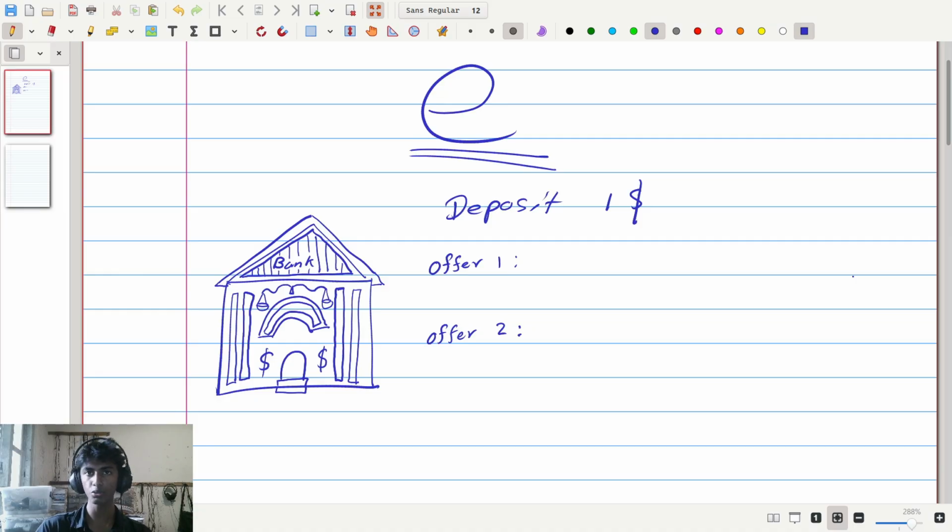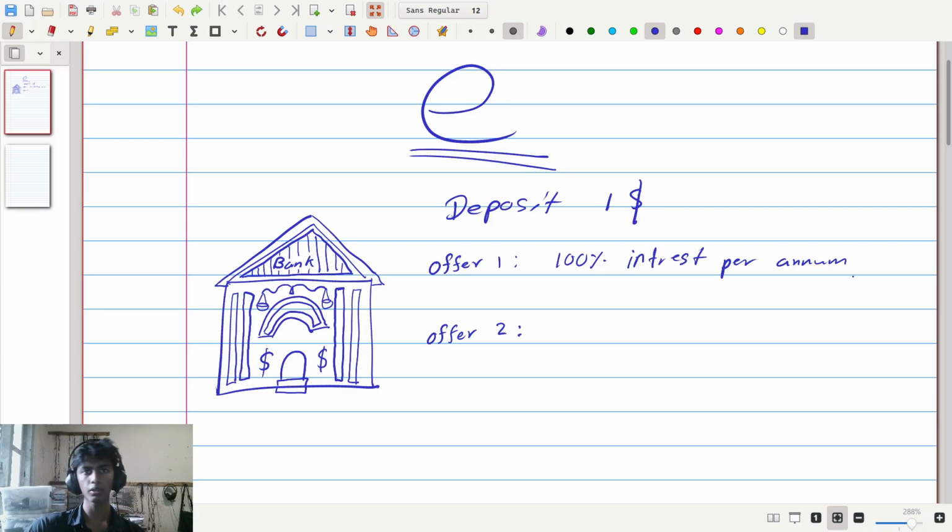And he says, there's two things you could do. You could either receive 100% interest per annum, which by the way, if a bank ever tells you that you can have 100% interest per annum, either the bank is in serious trouble or your economy is in serious trouble. No bank would ever give you 100% interest unless they are in serious trouble. But let's just imagine that this magical bank gives you 100% interest per annum. So every year you would gain 100% of what you had in the previous year. So in this case, your $1 would then become $2 in total.